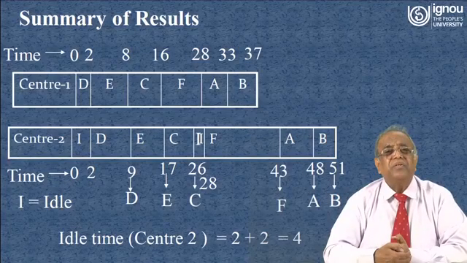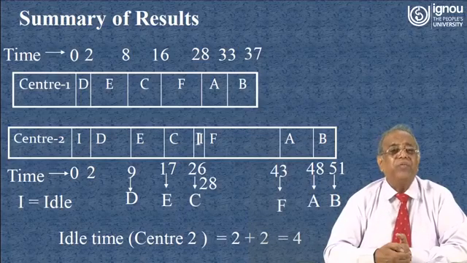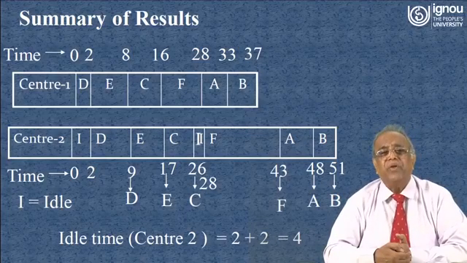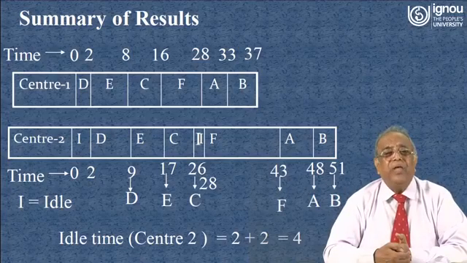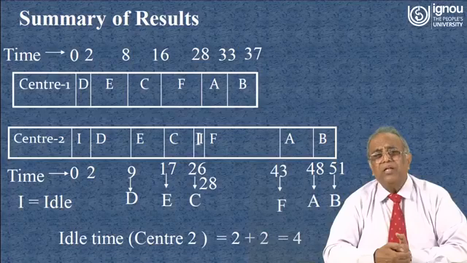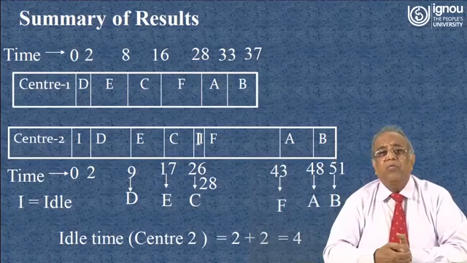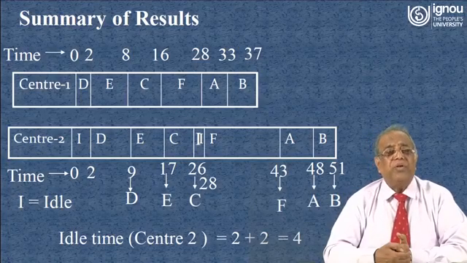So after 33 hours A will be completing, so A will come to the next job, but A has to wait till 43 hours, because only if F goes out will A come, and after that B will come.